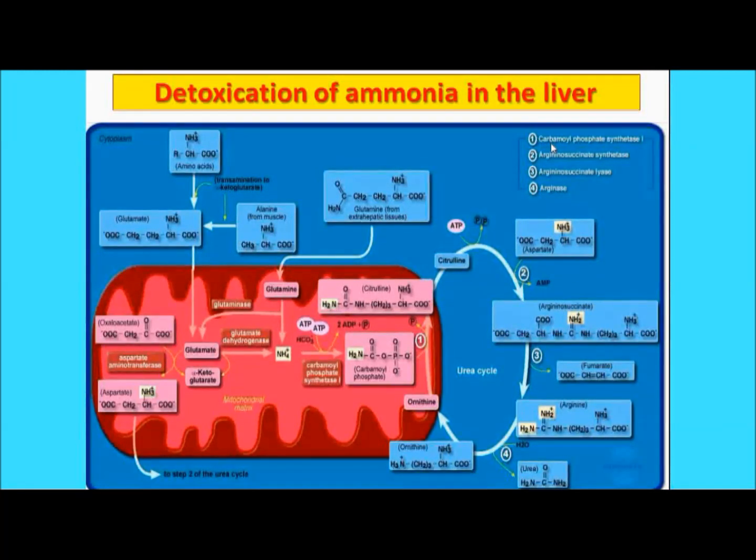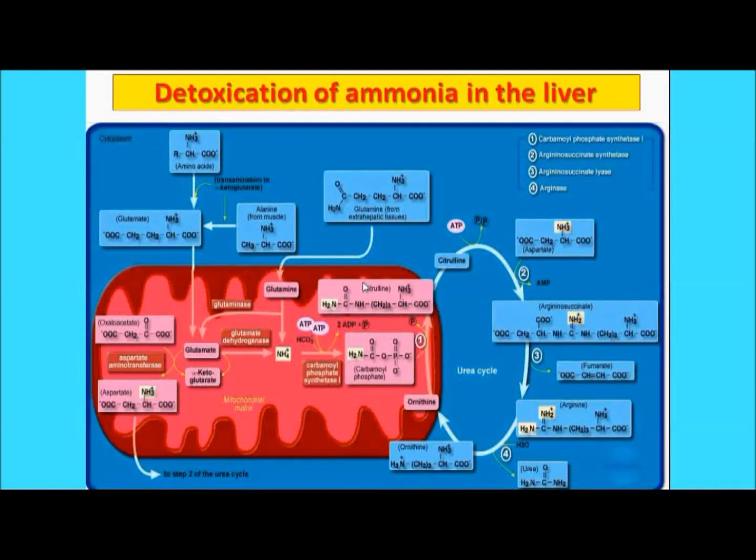The basic things are here: the carbamoyl phosphate synthase 1, the arginosuccinate synthase, right? And succinate lyase and arginase. So these are the enzymes which are responsible. So this is the basic method. So here this is the cytoplasm, this is the mitochondria. You can see here, you can demarcate where the process takes place.